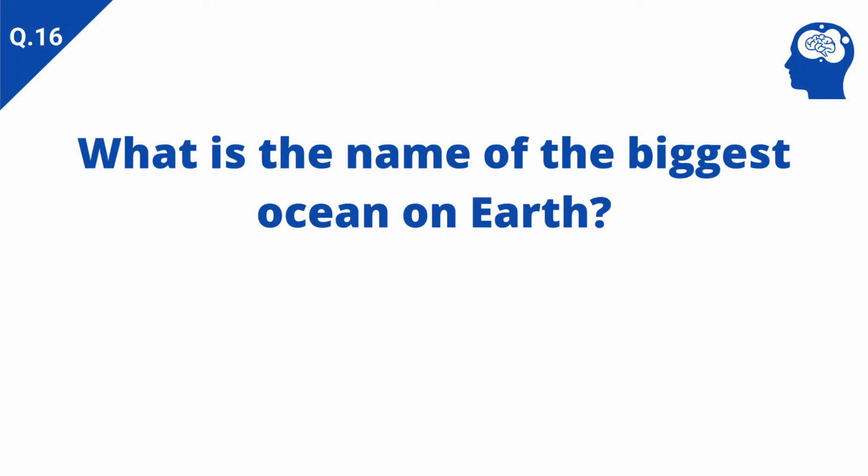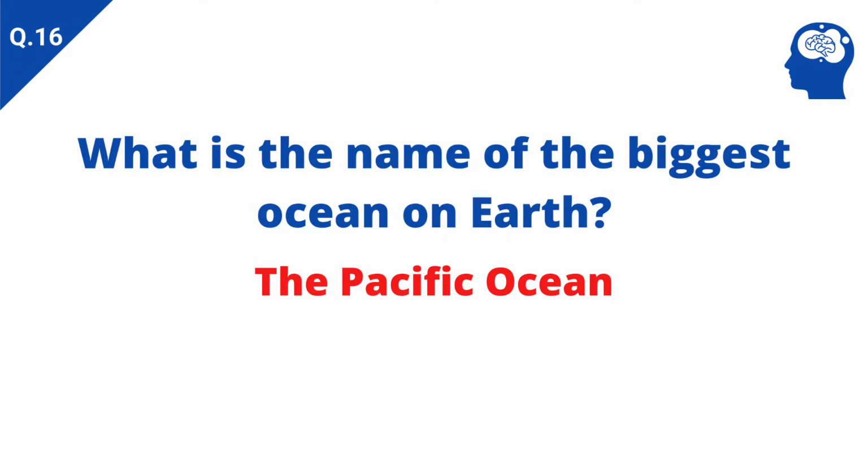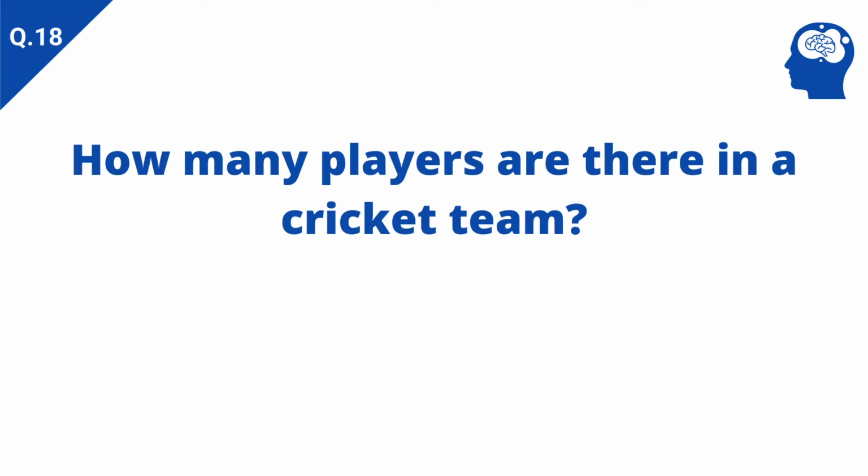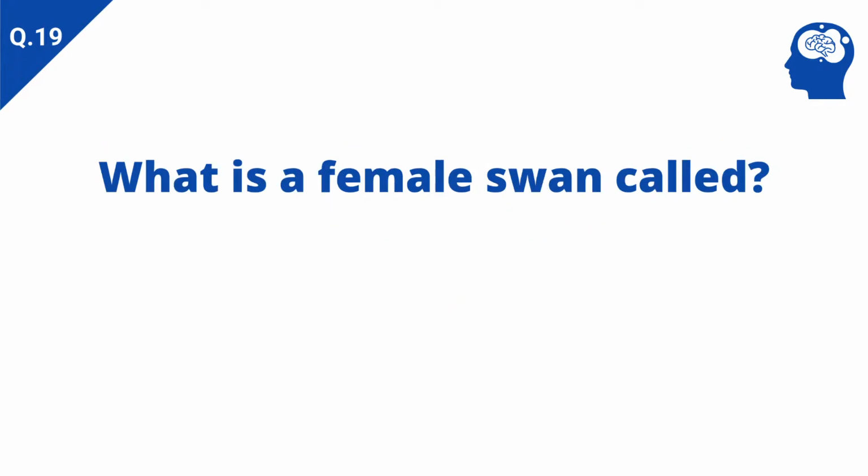What is the name of the biggest ocean on earth? Answer: the Pacific Ocean. How many colors are there in a rainbow? Answer: 7. How many players are there in a cricket team? Answer: 11. What is a female swan called? Answer: pen.